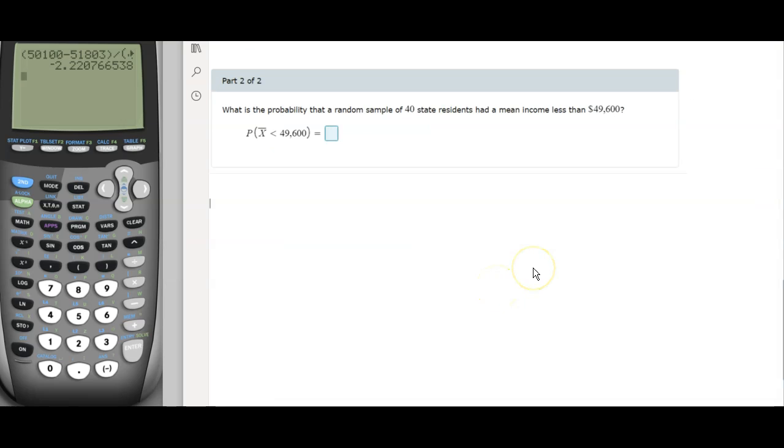This is the second part. We're going to do exactly the same thing. We start with the probability, X bar, leave a space, and here 49,600. We choose the 40, same thing, and we are looking for the mean income, which is the X bar.